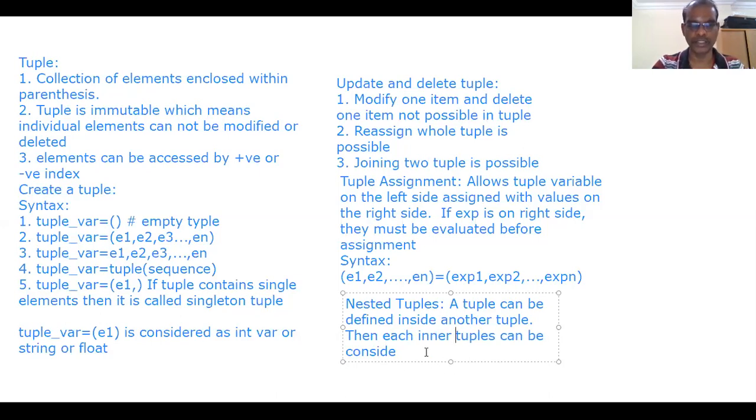Each inner tuple can be considered as elements of outer tuple. Okay, nested tuple. A tuple can be defined inside another tuple. Then each inner tuple can be considered as an element of outer tuple. Here we are having elements. Instead of E1, we can have one more tuple. So that is why it is called a nested tuple. Now I will write one program to explain nested tuple clearly.